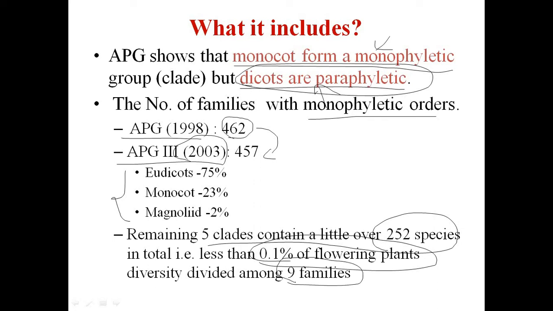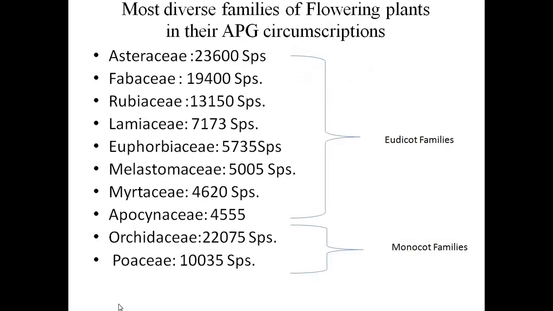So here a proper classification which is based on molecular characters has been taken into consideration. The overall idea of the APG circumscriptions: a few families with their species are given here, classified into the eudicot as well as the monocot families.